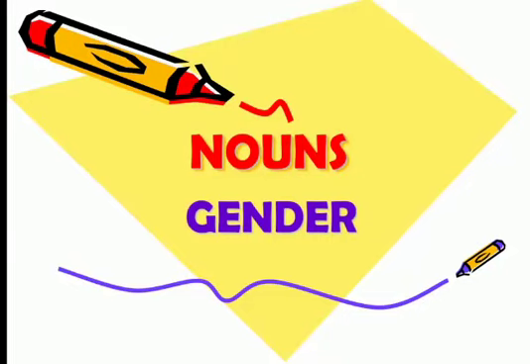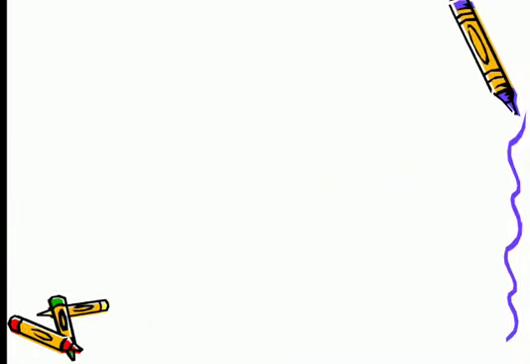Hello everyone. In this module, we will learn nouns gender. As we know, a noun is the name of a person, place, an animal, or a thing. A person can be a male or a female. An animal can be a male or a female. Based on their gender, we can classify nouns into four genders, and they are masculine, feminine,